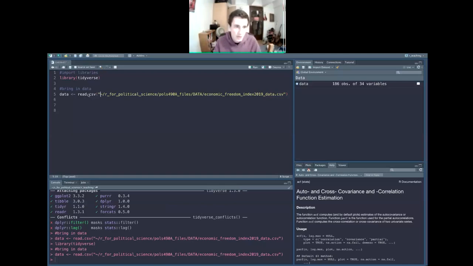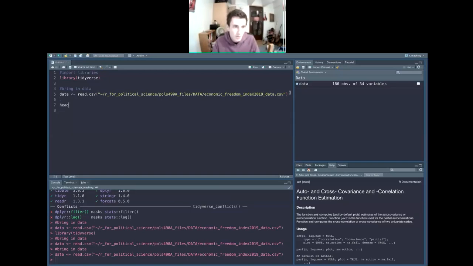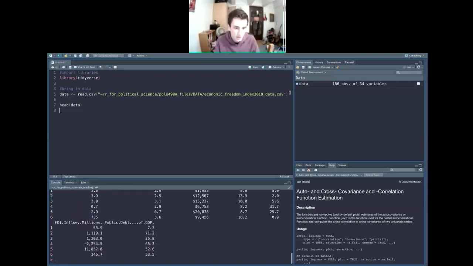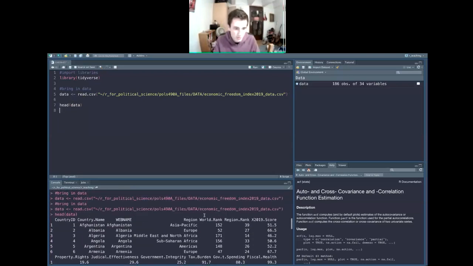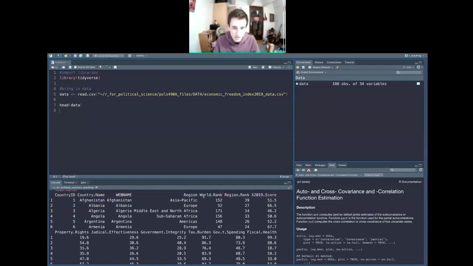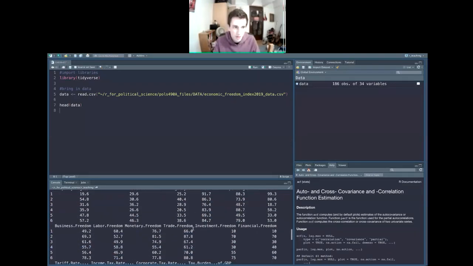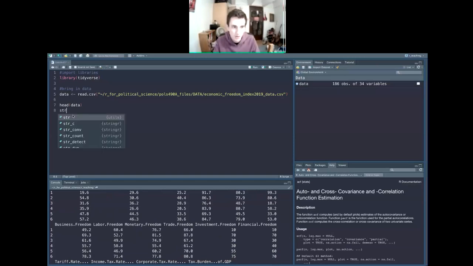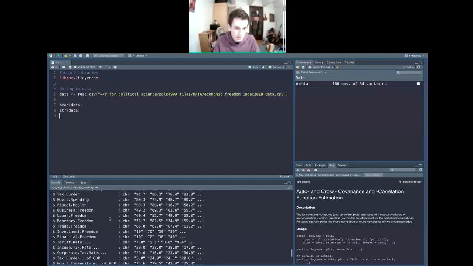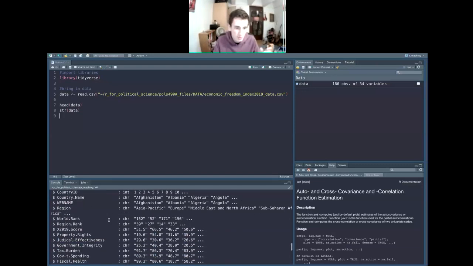So remember when we do read.csv, we're doing a file path thing here. I already did that here, but just a reminder. So read that in, and typically when we read in a data set, we're going to want to use the head function, which is a really good way to get the first couple of values of each variable and see what variables we have. We can also do str, which is structure, and that gives us a different, sideways looking overview. This is all doing a similar thing.